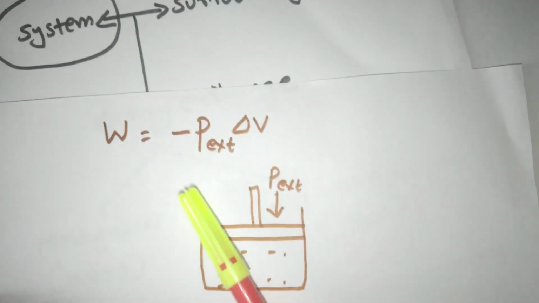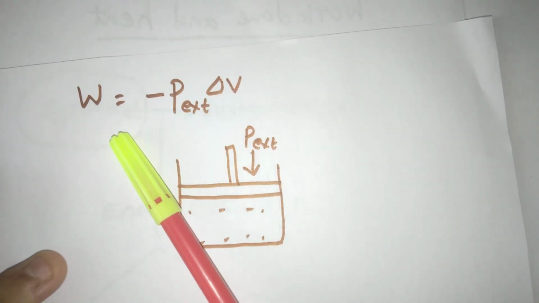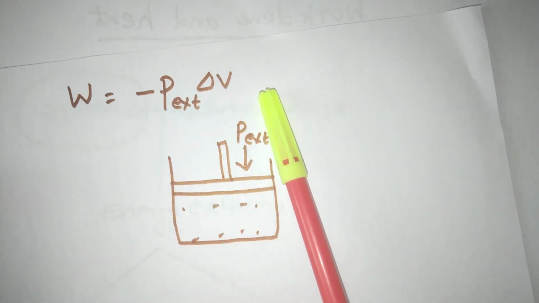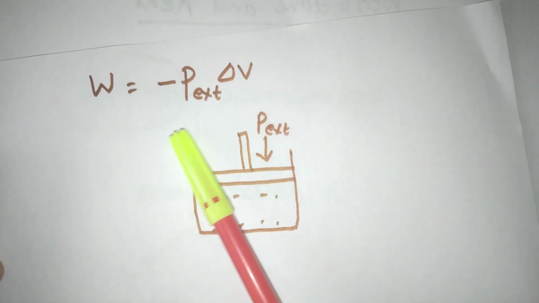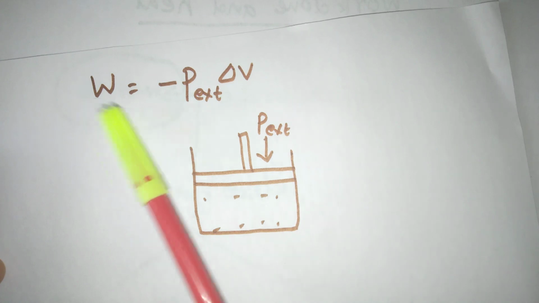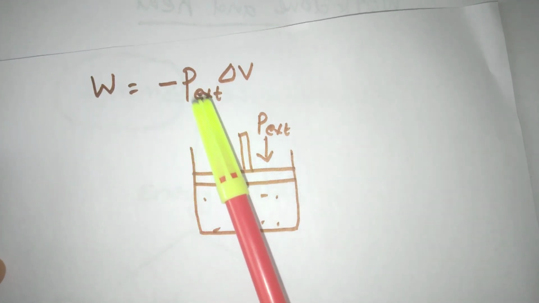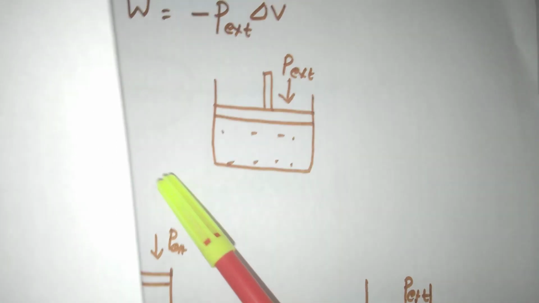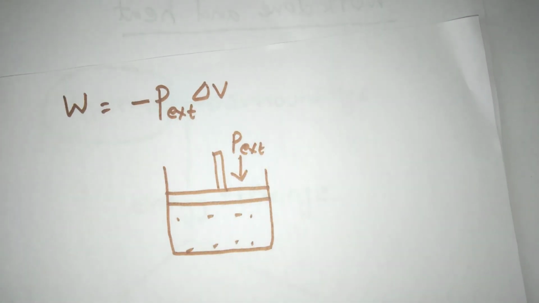First of all, let us discuss the equation of work. W is equal to minus P external pressure into delta V. I will derive this equation in the next video. This is the equation of work done: W is equal to minus P external delta V. What is delta V? Delta V is nothing but Vf minus Vi, that is the change in volume. Clear?